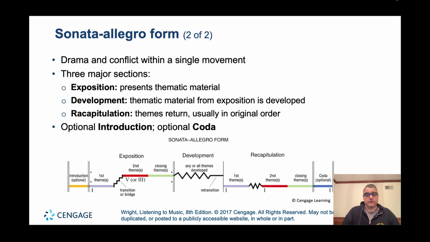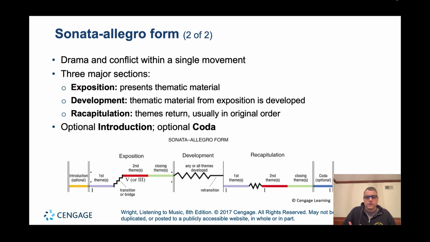Next, the middle part of this form is what we call the development section. In this section, the composers take all the themes. Usually we have two themes in the exposition, the first theme and the second theme. And they'll develop them. Maybe they'll deconstruct the theme. Maybe they'll venture into new key areas. Maybe if the main theme is in a major key, they'll play the theme in a minor key. Maybe they'll play the theme with some counterpoint. So basically, the development section is the composer's time to show how crafty they are.